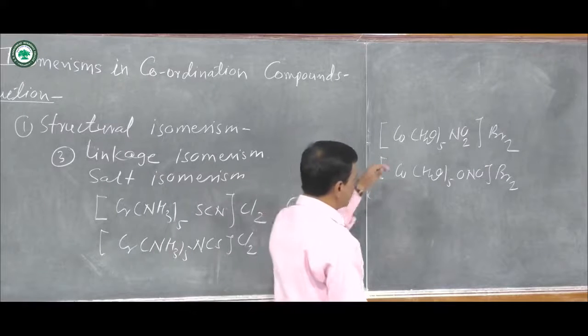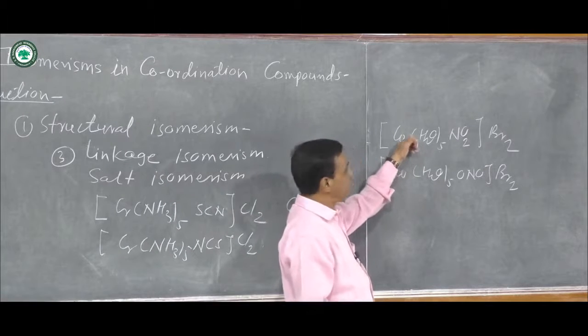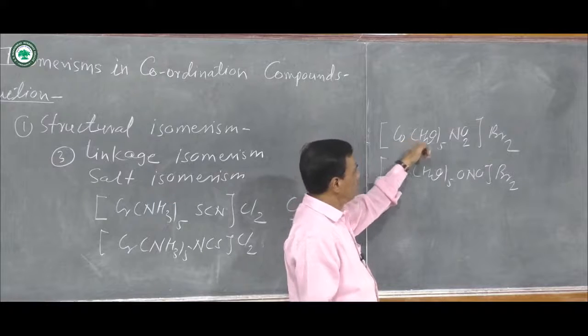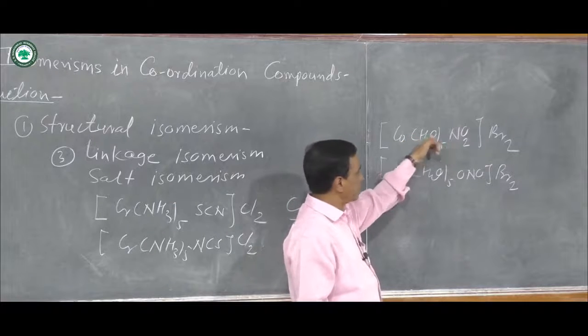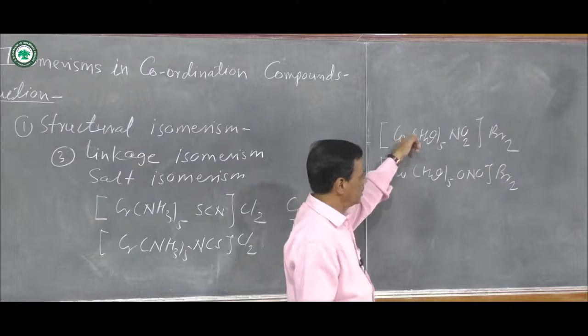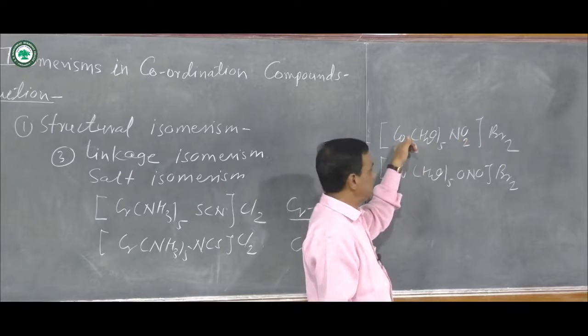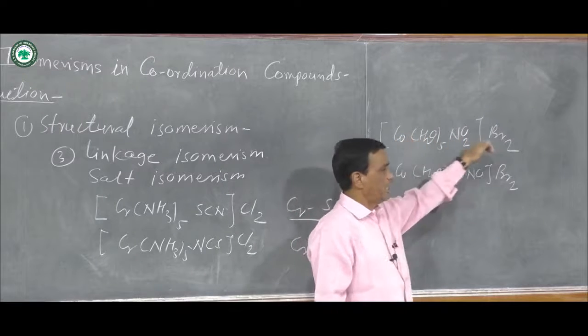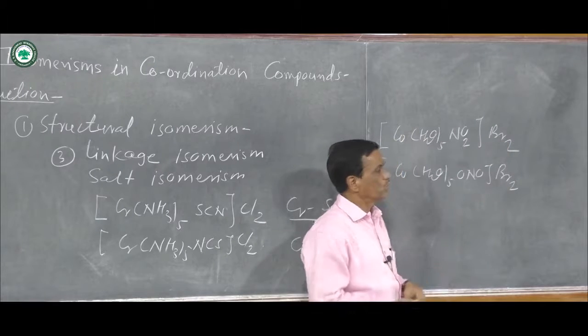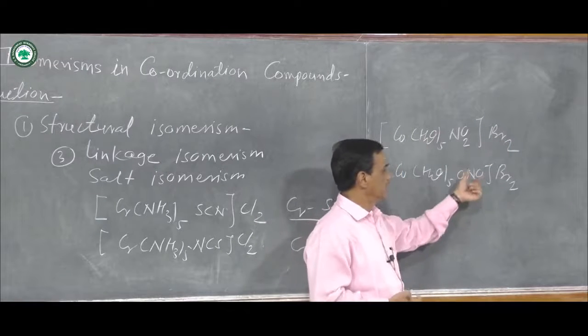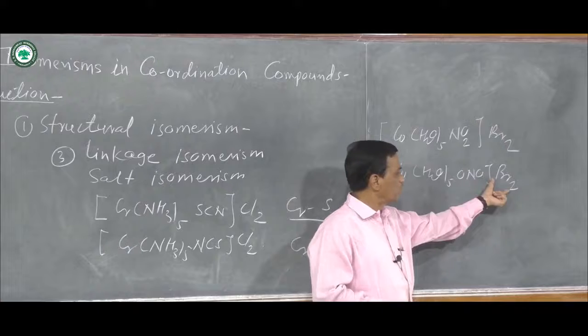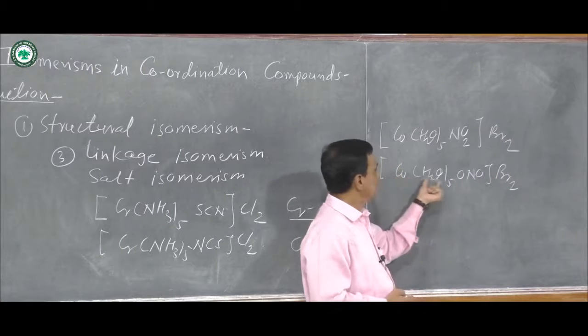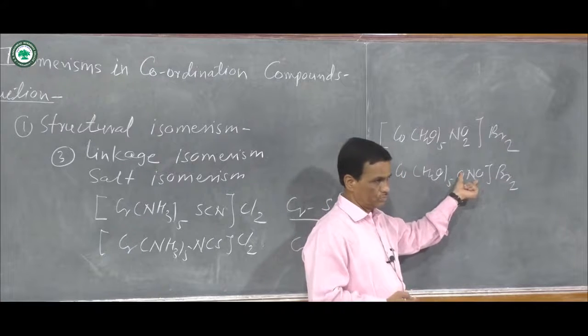In these complex compounds, the cobalt metal ion is the central metal ion. 5 H2O molecules are directly attached to the cobalt. In the first one, NO2 is directly attached, and outside the square bracket, 2 bromide ions are there. The same thing happens in [Co(H2O)5ONO]Br2.